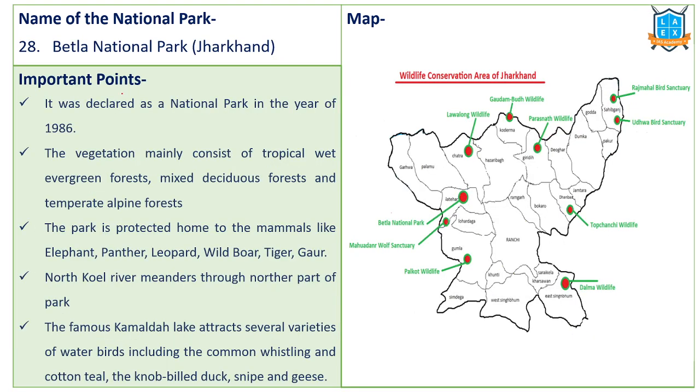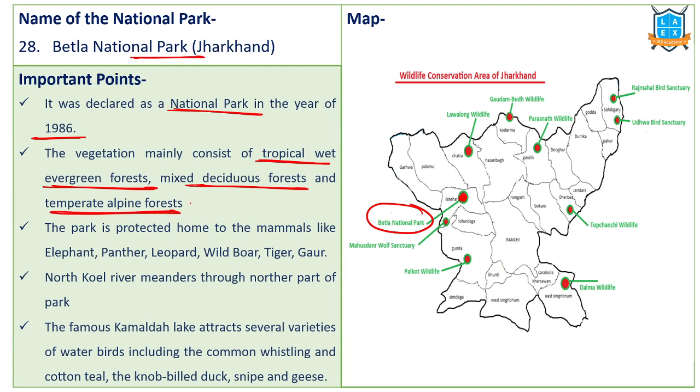Next one is Betla National Park, Jharkhand. In the Jharkhand region, Betla is one important region, right? It was declared a National Park in 1986. This region consists mainly of tropical wet evergreen forests, mixed deciduous forests, and temperate alpine forests because of the mountains located over there. Elephants, panthers, leopards, and wild boars are some of the species.